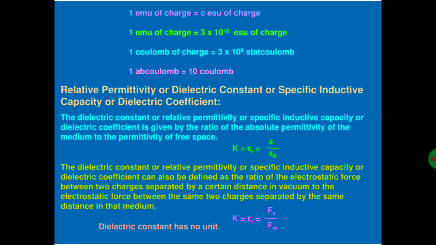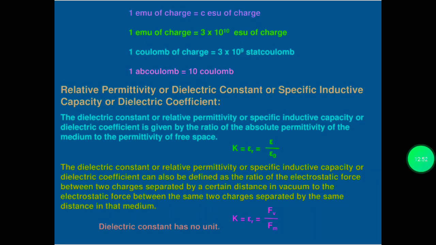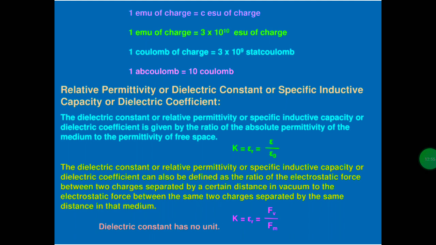Now our next topic, relative permittivity or dielectric constant or specific inductive capacity or dielectric coefficient. The dielectric constant or relative permittivity or specific inductive capacity or dielectric coefficient is given by the ratio of absolute permittivity of the medium to the permittivity of free space. It is also represented by epsilon r. Now in the formula, the relative permittivity or dielectric constant is equal to epsilon by epsilon naught.